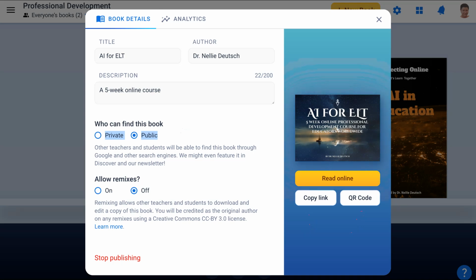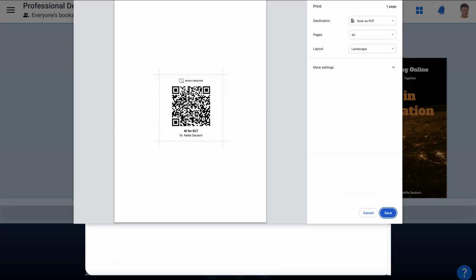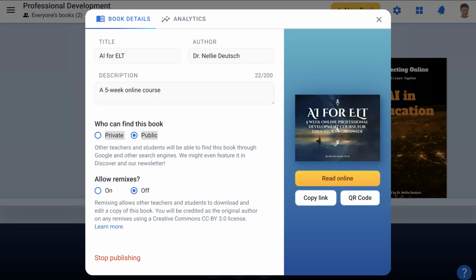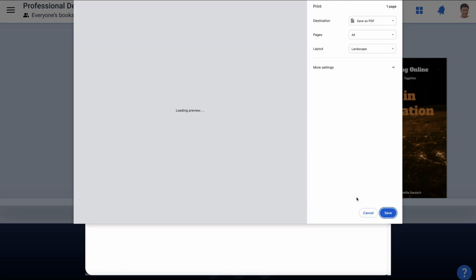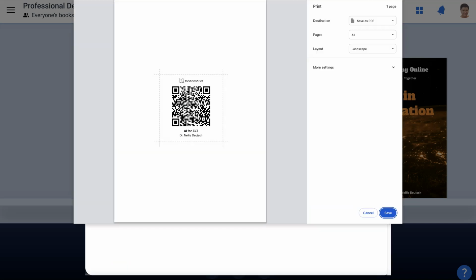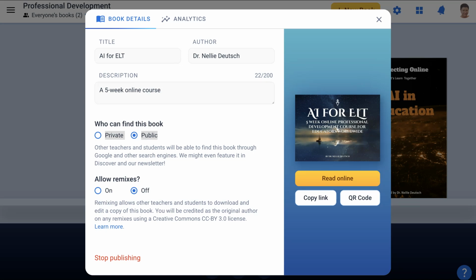All right, so take a look again at the QR code that's available. You can also read it online, of course. Let's get the QR code. There it is. Nope, we didn't hit the QR code. There, QR code. And there is the QR code. Okay, and we can share that. We can save it. Notice over here. Or we want to embed it, not share the QR code, but embed.